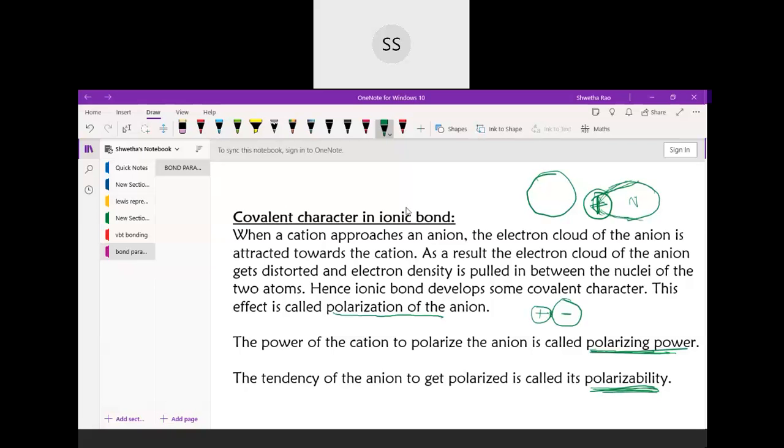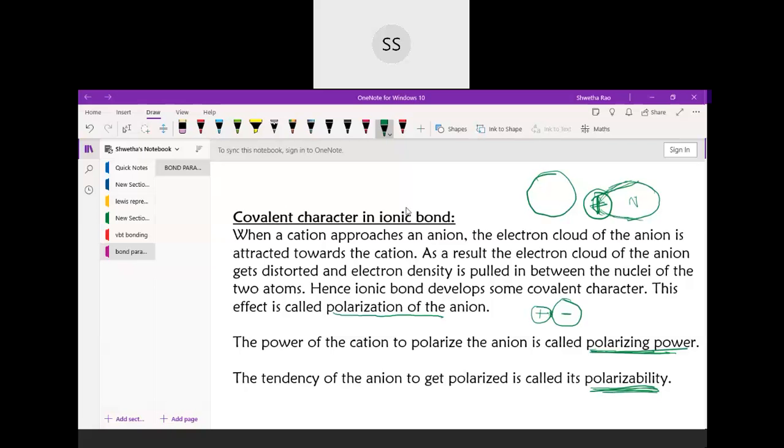But here it is not found like that. They are not just held to each other just like that. They are found to have sharing of electrons also. Because I gave you a few examples. I said ionic compounds dissolve in water, whereas covalent compounds don't dissolve in water. So if you take a few covalent compounds and put them in water, you will not find them getting dissolved in the water.